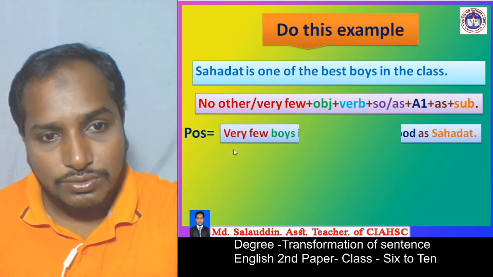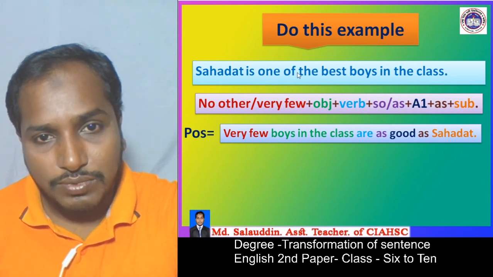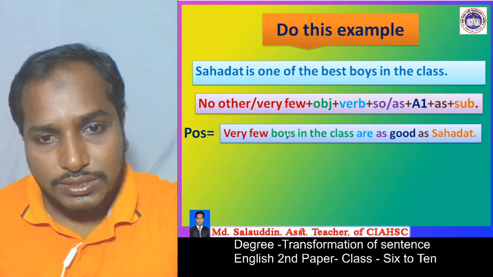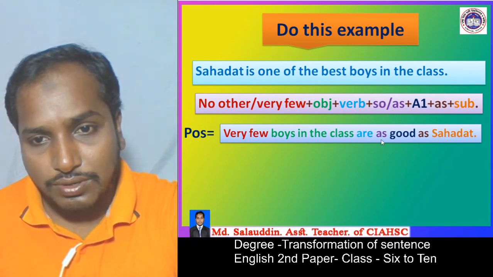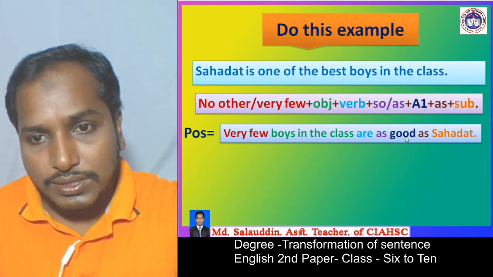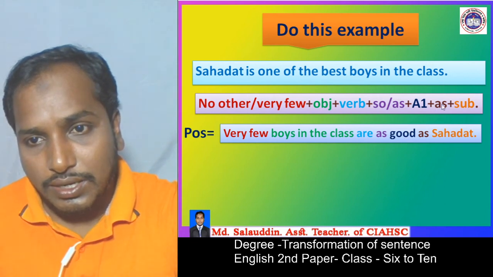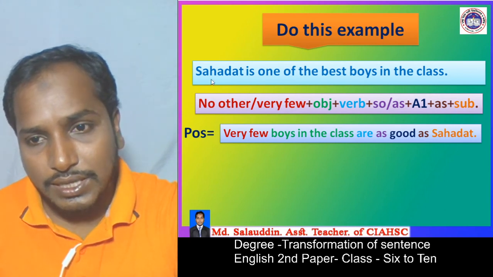According to the structure, we wrote the example. We have to write "no other" or "very few." We wrote "very few" because here we see "one of the." For "one of the" we have to write "very few," or if you see here only "the," we wrote "no other" for it. Okay students, then the object is "boys in the class," and then the verb is "are," and "so" or "as," we wrote "as," and then a1 "best," a1 is "good," and then "as" or "so," we wrote "as," and the subject is Shahadat.